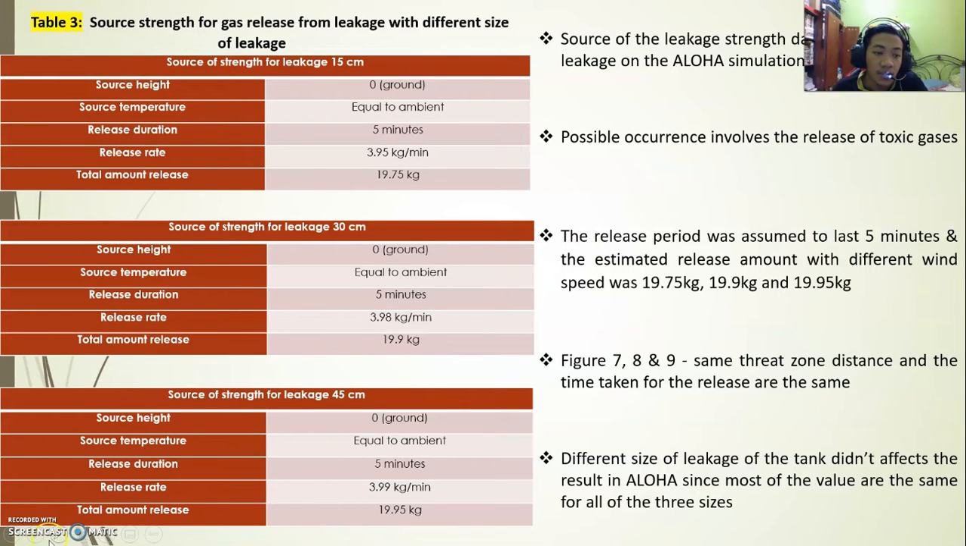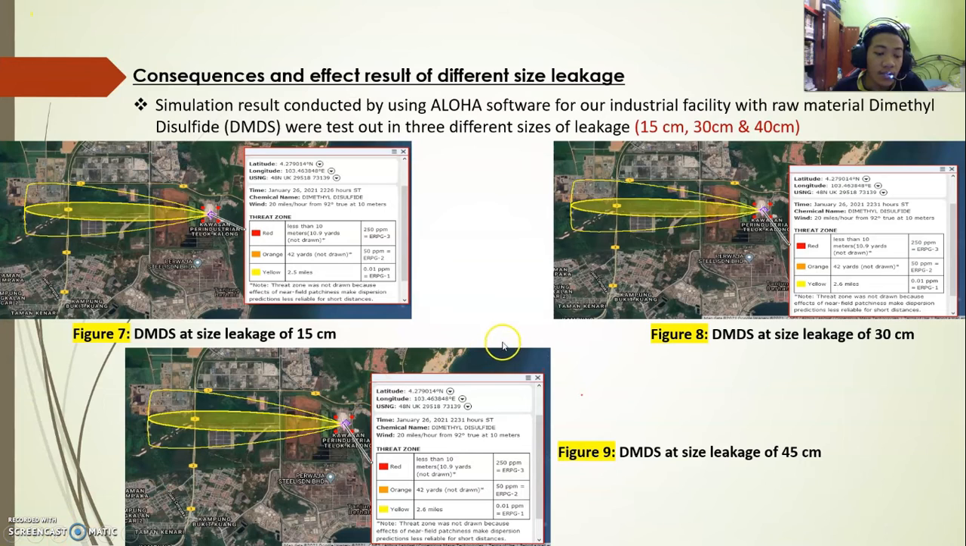Based on Figures 7, 8 and 9, all of them have the same threat zone distance and the time taken is the same. It shows that the different sizes of leakage did not affect the result much, since most of the values are the same for all three sizes.